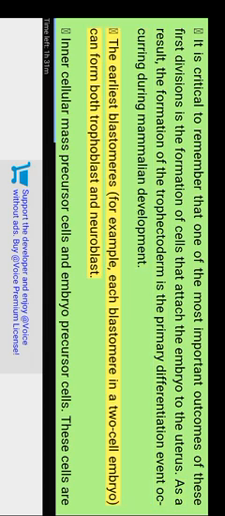The earliest blastomeres, for example each blastomere in a 2-cell embryo, can form both trophoblast and ICM precursor cells, that is, embryo precursor cells. These cells are referred to as totipotent, which means capable of everything in Latin. The cells of the inner cell mass are referred to as pluripotent, Latin for capable of many things. That is, while each ICM cell can generate any cell type in the body, it can no longer form trophoblasts.